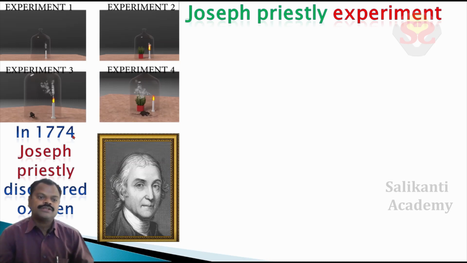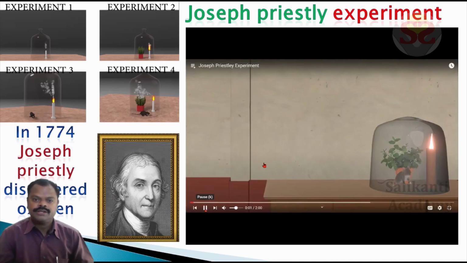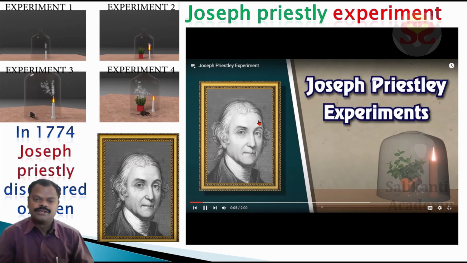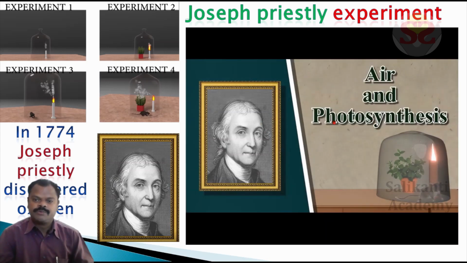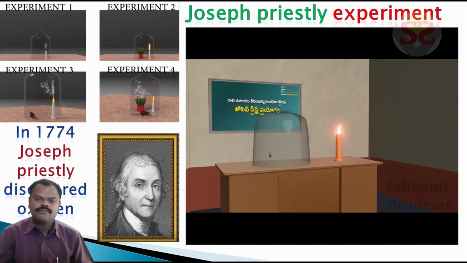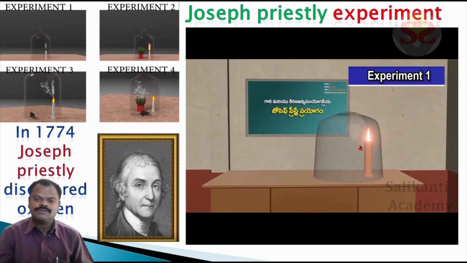In 1774, Joseph Priestley discovered oxygen. Children, carefully observe this experiment, how Priestley did the experiment. Joseph Priestley experiments, air and photosynthesis. Experiment 1. He placed a glass bell jar on a burning candle.